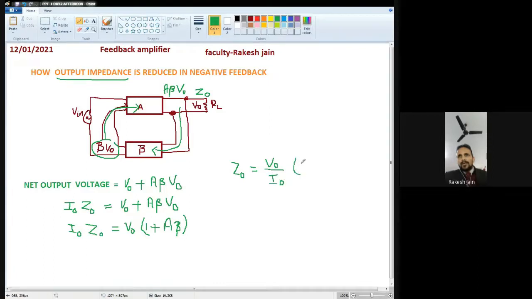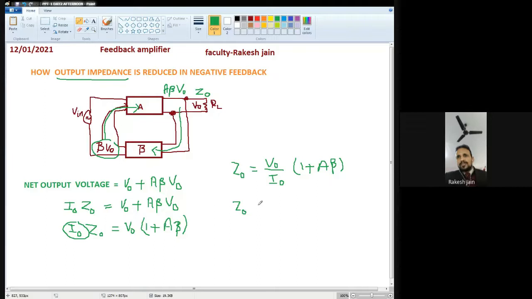I just moved the I0 from the left hand side to the right hand side. Now again V0 upon I0.